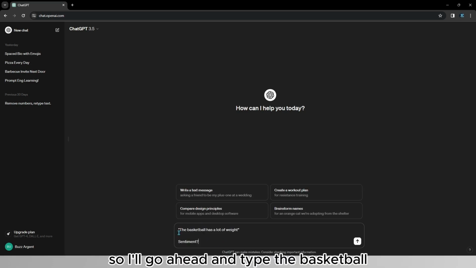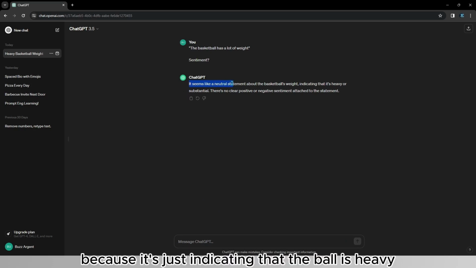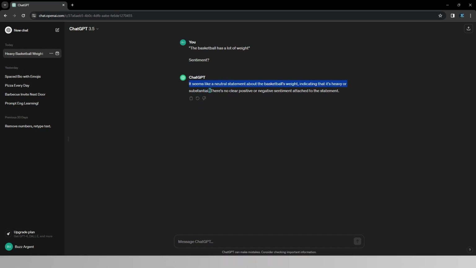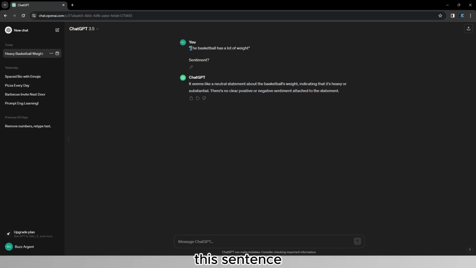So I'll go ahead and type, "The basketball has a lot of weight. What's the sentiment of this sentence?" As you can see, ChatGPT is going to simply reply that the statement is neutral because it's just indicating that the ball is heavy or substantial. There is no clear positive or negative sentiment attached to the statement. However, the reason ChatGPT has replied like that is because I have zero-shot prompted this sentence and it has given me a wrong answer.